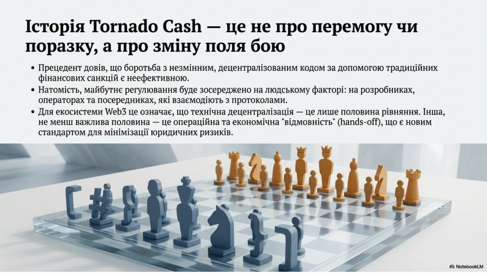The Tornado Cash story is not about winning or losing, but about changing the battlefield. Fighting immutable, decentralized code with traditional sanctions is ineffective. Future regulation will focus on the human factor: developers, operators, and intermediaries interacting with protocols. For Web3, true decentralization requires not just technical immutability, but operational and economic hands-off standards to minimize legal risks.